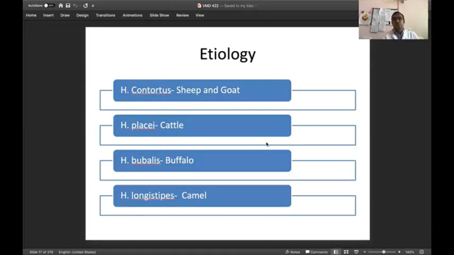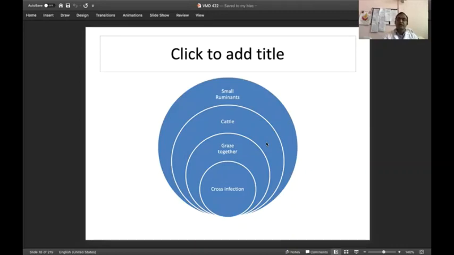Coming to this graph, how do sheep and goats get infected with Haemonchus contortus? As we know from the epidemiology, this is mainly a disease of sheep and goats. The hot and humid climate is very, very important for the proliferation and growth of the larva. Yesterday we discussed that the L3 larval stage was infective.